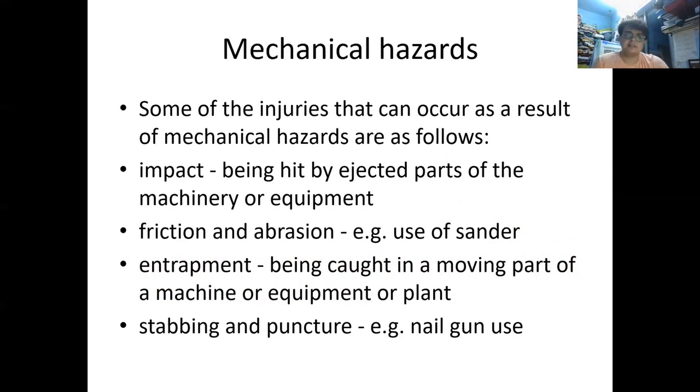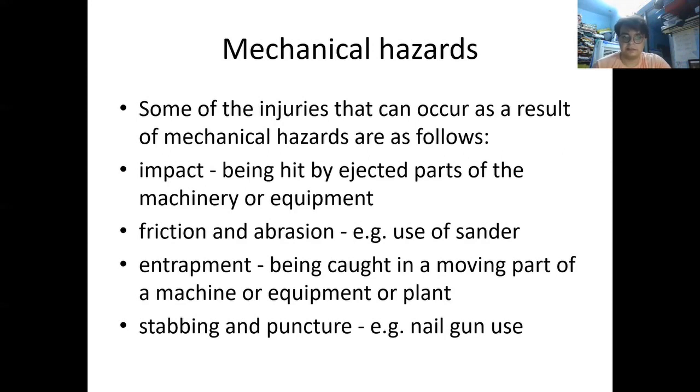Mechanical hazards. Some injuries that can occur as a result of mechanical hazards are as follows. First is the impact. Impact is being hit by an ejected part of the machinery or equipment. Because of the impact, any part of the machinery can be ejected and can hurt the person who is dealing with that machine. So in this way, injuries can occur because of impact.